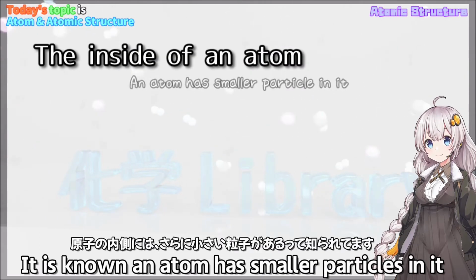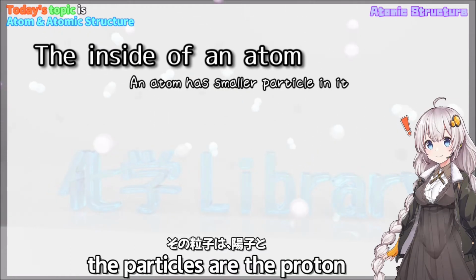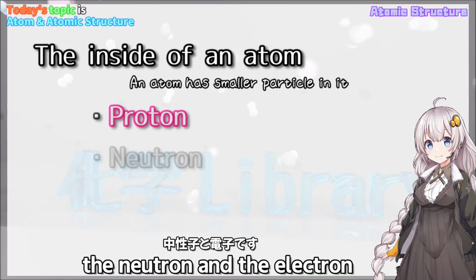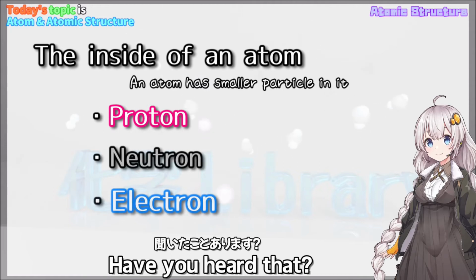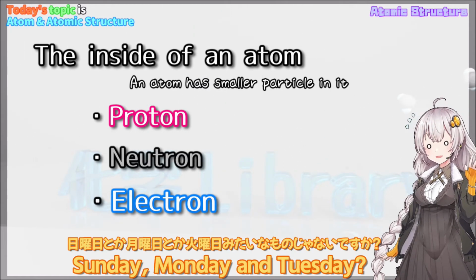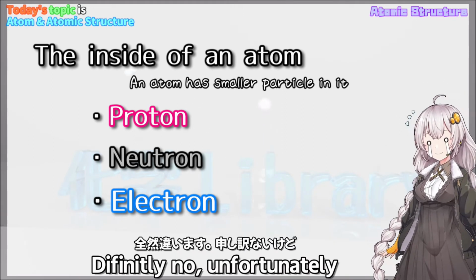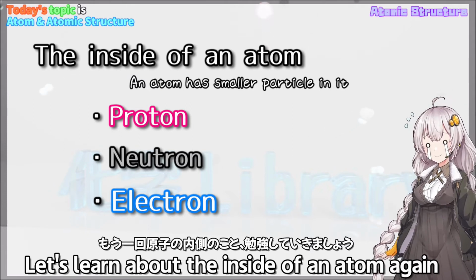The next is about the inside of an atom. It is known an atom has smaller particles in it. I might know that. Specifically, the particles are the proton, the neutron and the electron. Have you heard that? Ah, yes. Doesn't that mean like Sunday, Monday and Tuesday? Well, definitely no, unfortunately. Let's learn about the inside of an atom again.